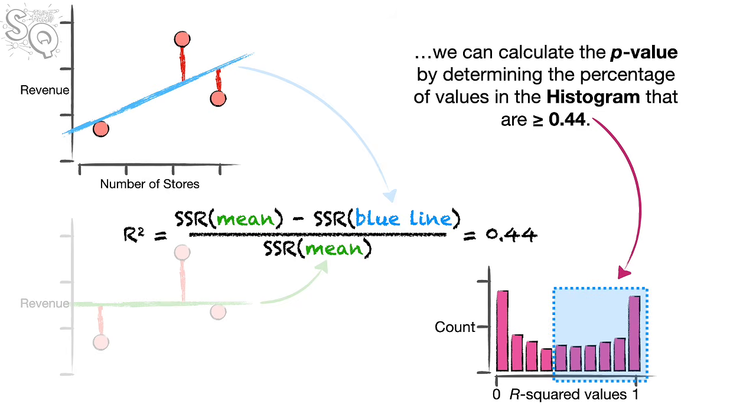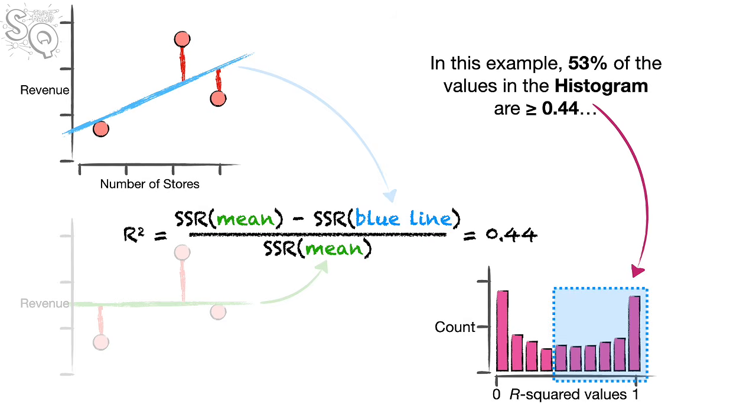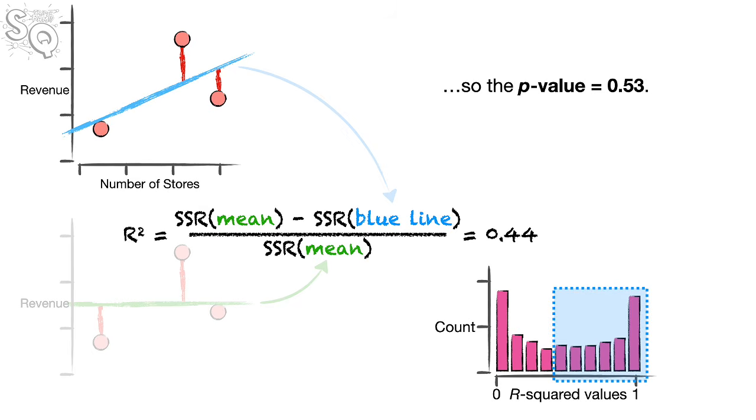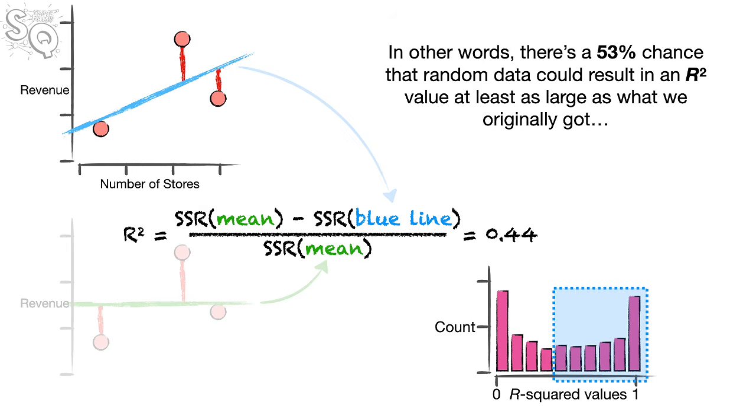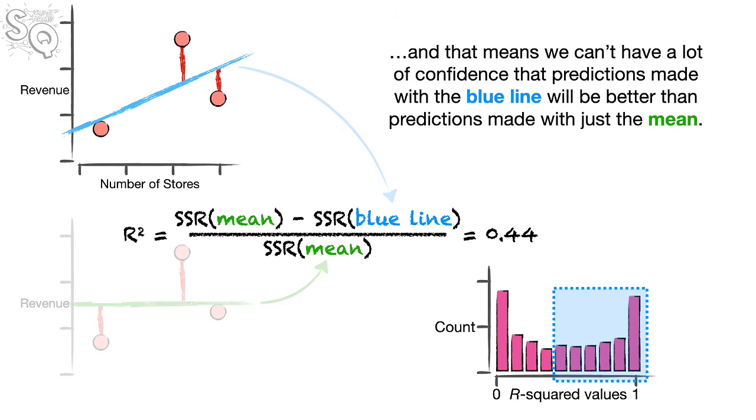Now, going back to the original data and the original r squared value, 0.44, we can calculate the p-value by determining the percentage of values in the histogram that are greater than or equal to 0.44. In this example, 53% of the values in the histogram are greater than or equal to 0.44. So the p-value equals 0.53. In other words, there's a 53% chance that random data could result in an r-squared value at least as large as what we originally got. And that means we can't have a lot of confidence that predictions made with the blue line will be better than predictions made with just the mean.